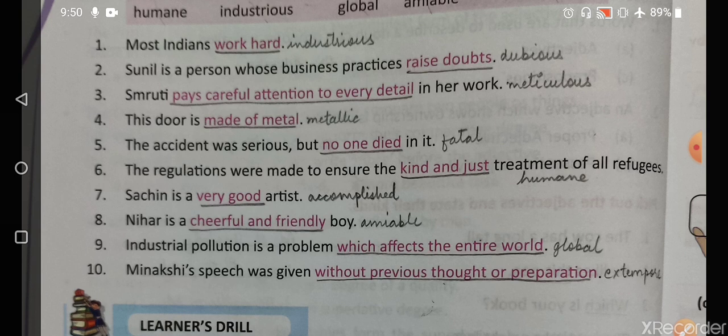Meenakshi's speech was given without previous thought or preparation. So whenever we are giving a speech without having any kind of preparation, that is known as extempore. So we have to write extempore. And if it is not clear to you with my handwriting, you can look into the help list and you can do it from there.